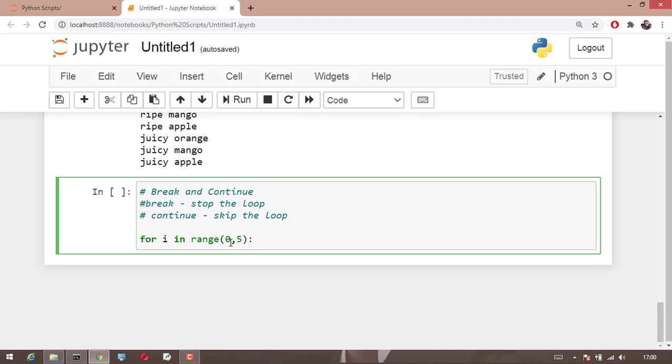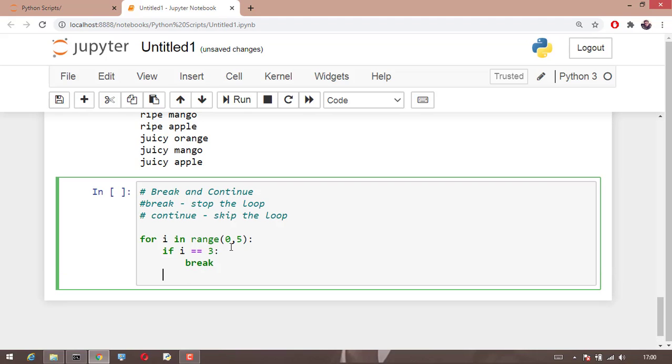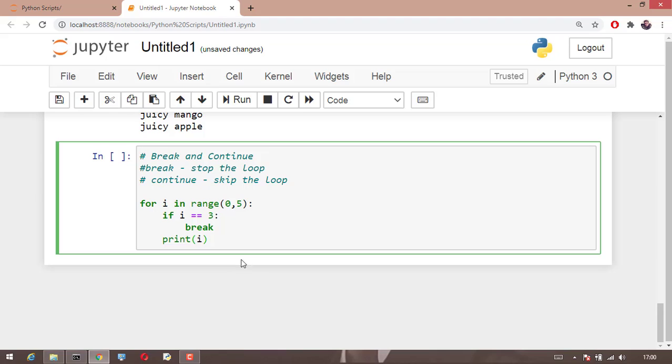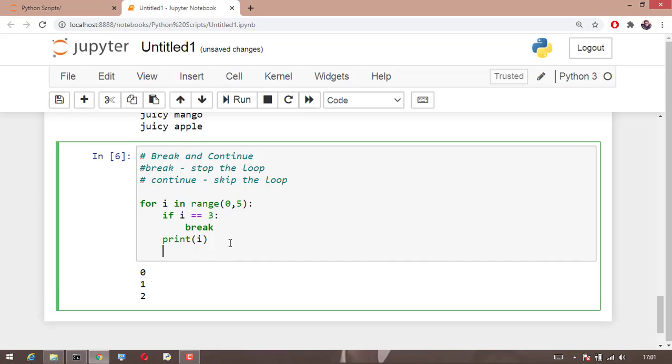Okay. So what happens is, let us say if I get a value which is I double equal to 3, I'll say break, and I'll print I. So what I'm doing is, if I get I equal to 3, I want to stop the loop. So I must get the answer as 0, 1, 2. If I is equal to 3, I'll simply stop the loop. So now you can see that it got only 0, 1 and 2. What happens? Let's debug this.